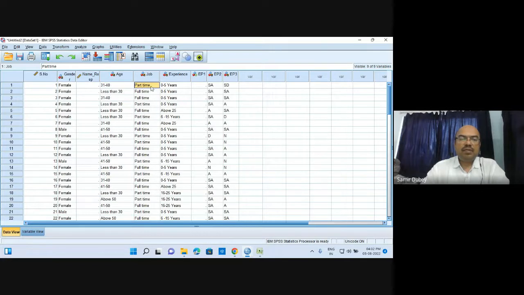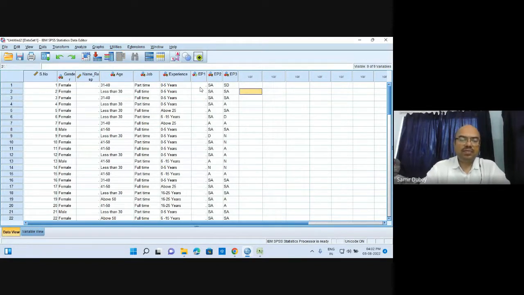So you need to code them. Now how to code them? Coding will be done in the very same sense. Here it is, EP1. Why is it blank? Because we have not coded it earlier. If we would have coded it, it would definitely have arrived in that format or view. Unfortunately, we have lost all the data because we have not coded it from there. So here it is. Okay.